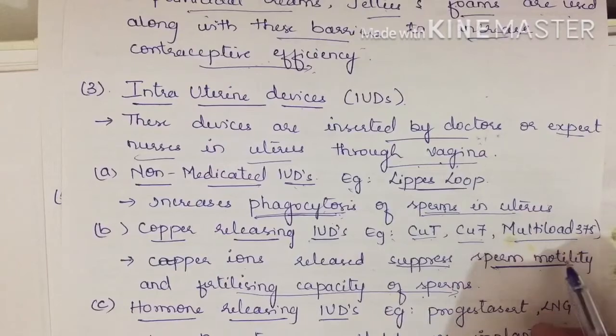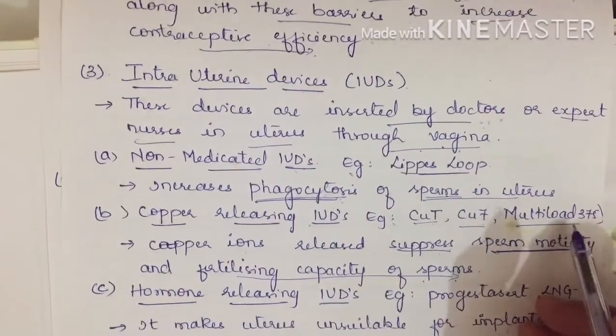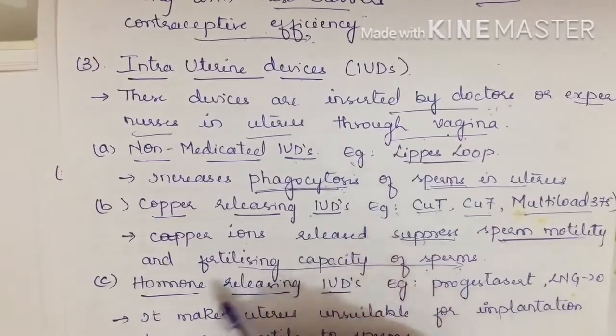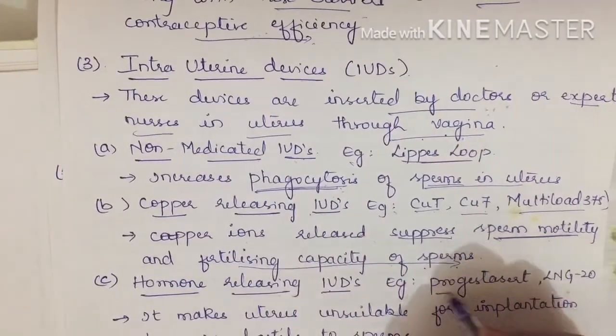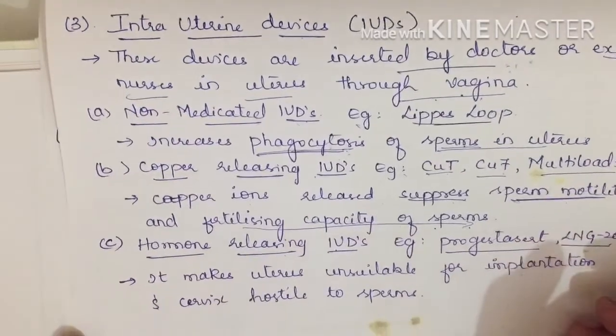This has been asked many times in entrance exams, in the NEET paper, in theory papers, in the CET paper. Next, hormone releasing IUDs, the IUDs which release hormones. Examples are Progestasert and LNG-20, mentioned in your textbook.